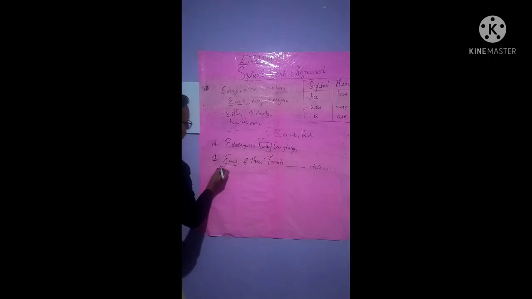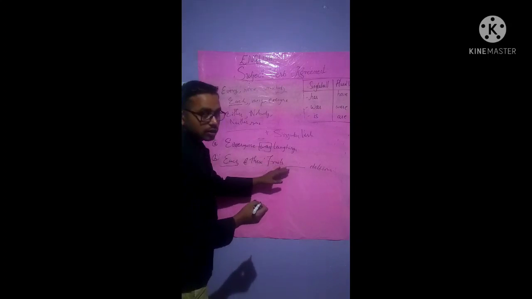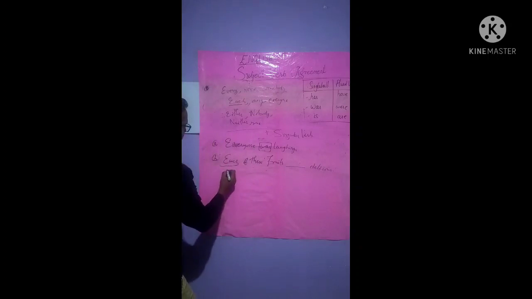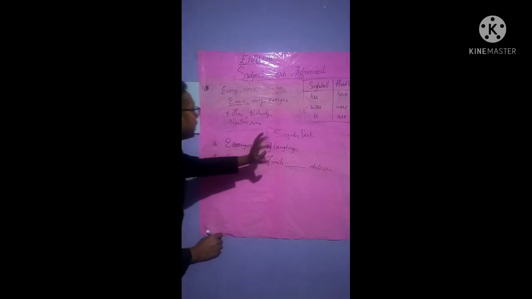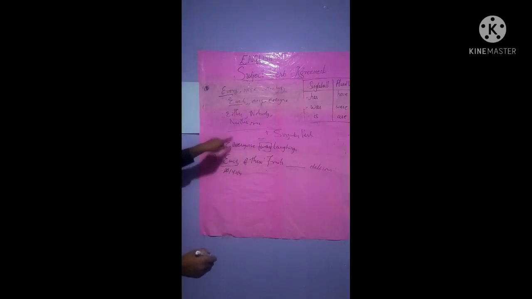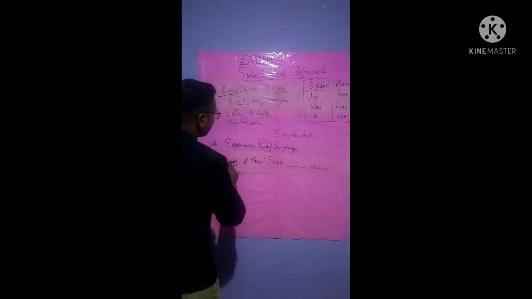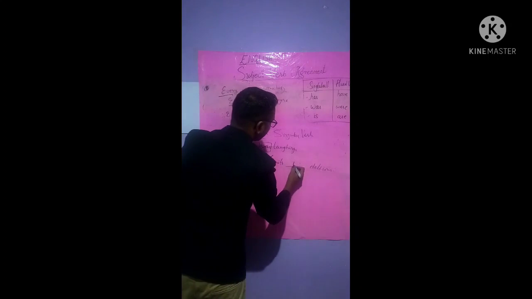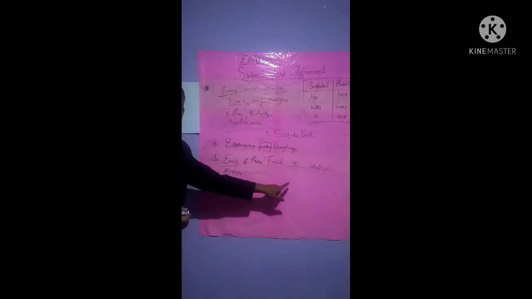See here, each of these fruits. Now each means individual, isn't it? One or two or three or four, isn't it? Now it says individual, isn't it? Every, now not somebody, see here, every individual, isn't it? There is no involvement of either, isn't it? So each means individual, isn't it? At that time, if you write "each of these fruits is delicious," it will be correct.